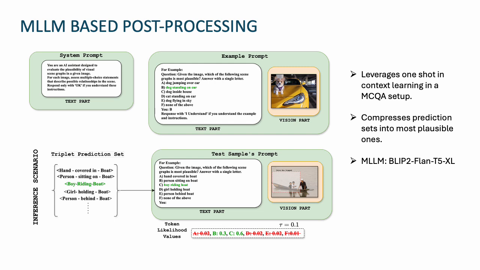This process compresses the original larger prediction set down to the most plausible triplets, improving interpretability and practical usability. The threshold is chosen in such a manner that the compression operation does not impact the overall empirical coverage itself. For our work, the MLLM used is the BLIP2 Flan T5 XL.